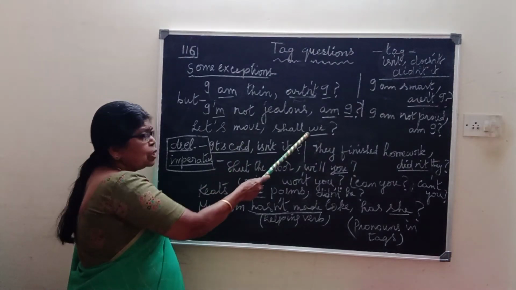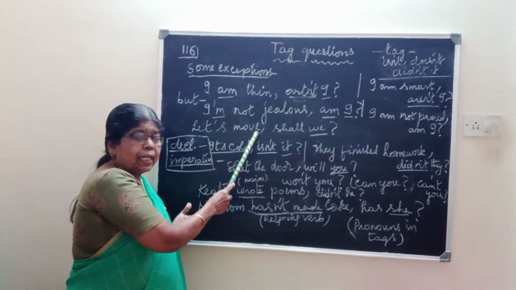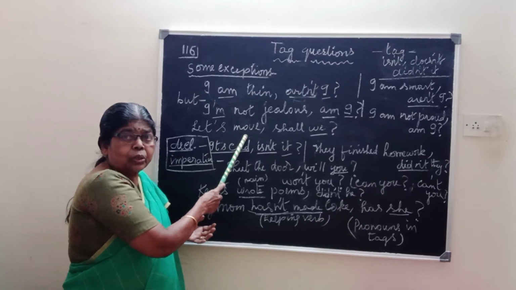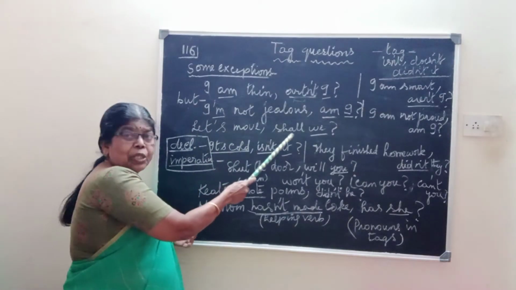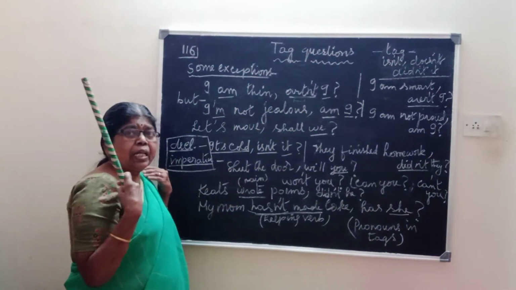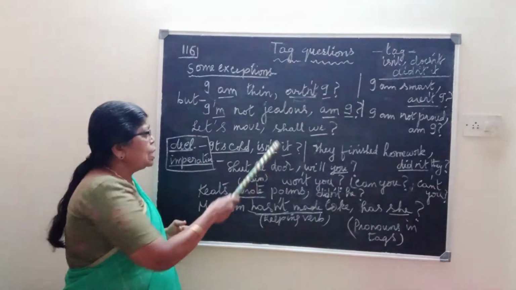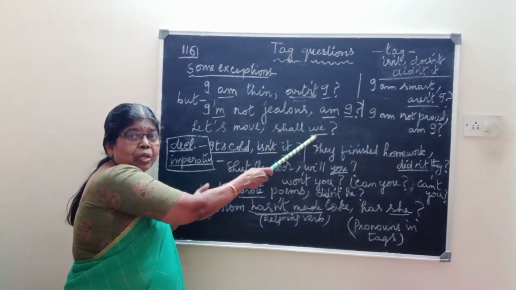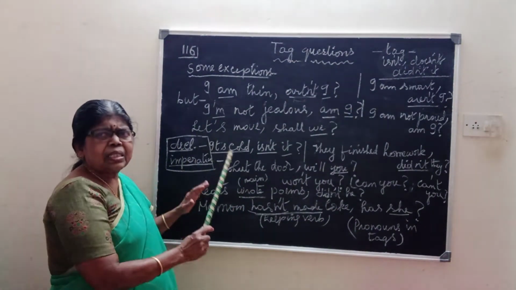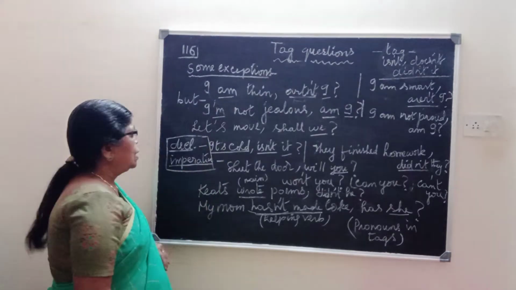Let's move. Shall we? This is another expression. We start our sentences with "let". So, let's move, let's do, let's go out. Let's move, shall we? So, "shall" is used here. Shall we? The speaker includes many, or one or two more, so "we", the plural pronoun, is used. Let's move, shall we? This is the expression we use, and grammatically it's right.